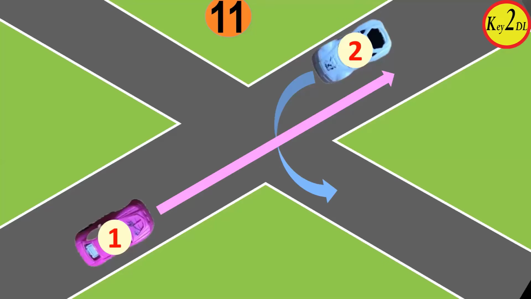Is this simple, or is it complicated? I think 1 and 2. Yes, this is not the right hand rule. Yeah, but 1 is going straight, so it has to be first. The left hand 2 is going to the left hand side.